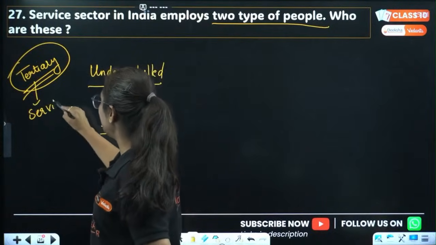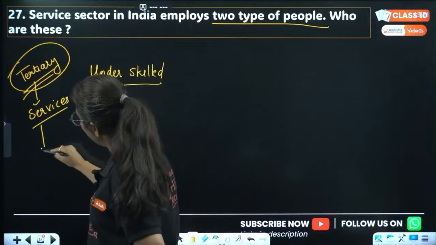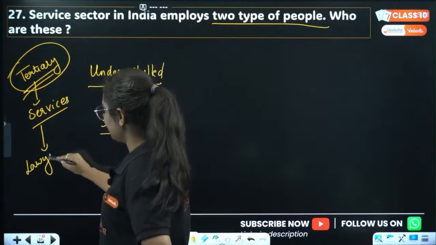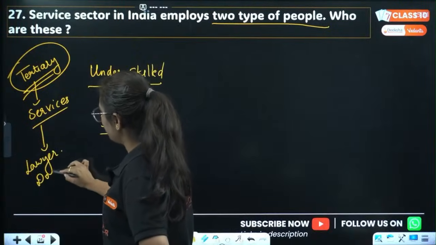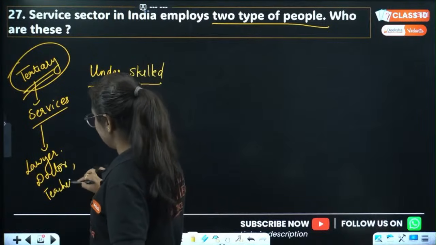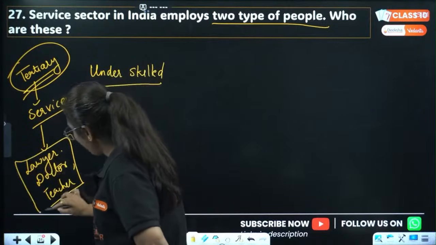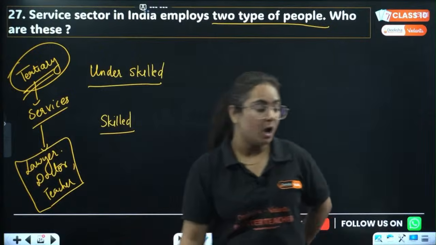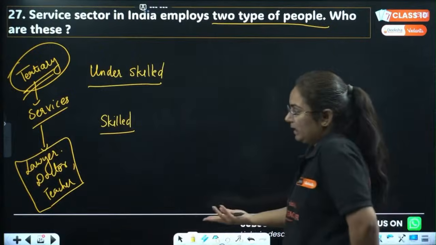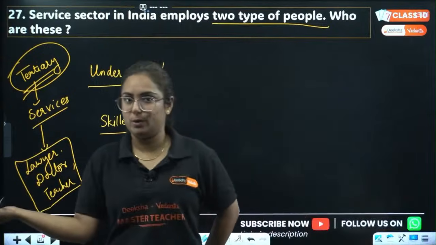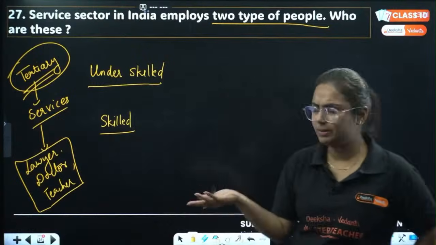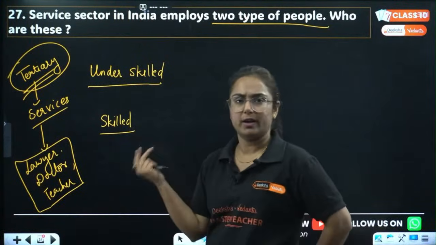Acha, which type of services are provided? There are ample services. A person who is a lawyer is a service, a person who is a doctor is again a service, a person who is a teacher is again a service. But these profiles of work only work when a person is skilled enough. Like if I know teaching, then I can be a teacher. Not everyone can be a doctor. Similarly with the lawyer too.